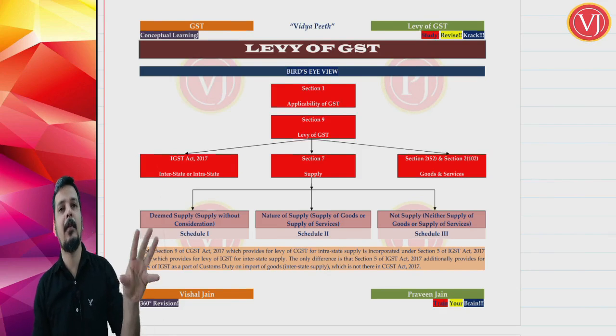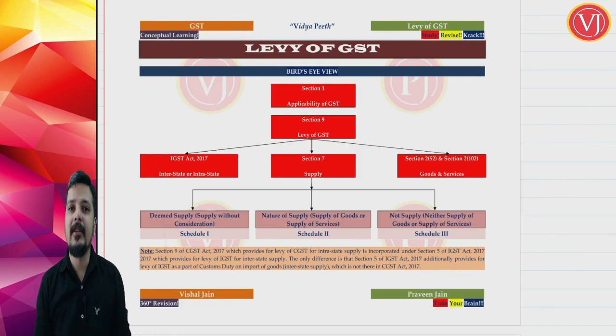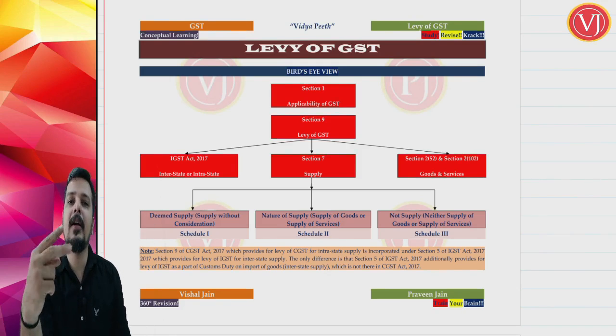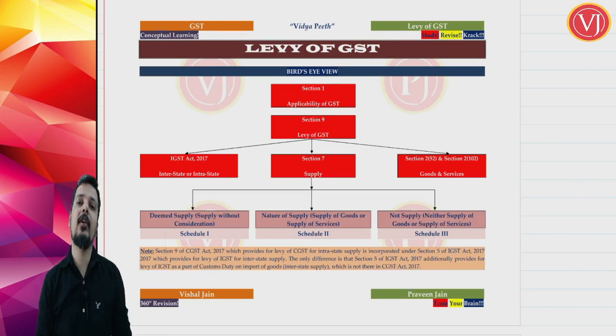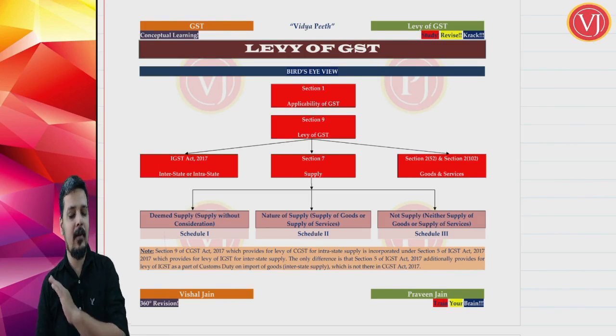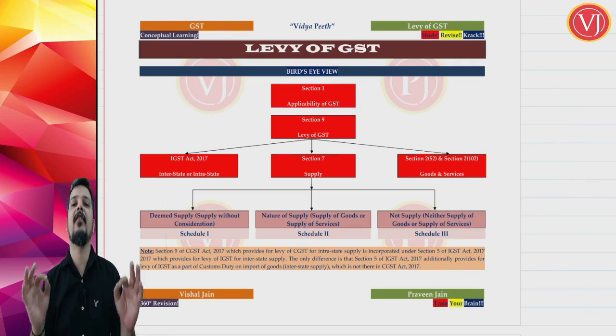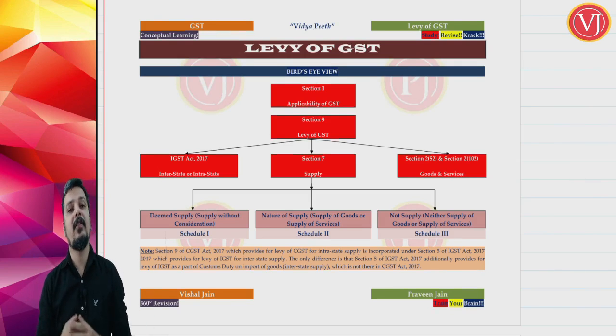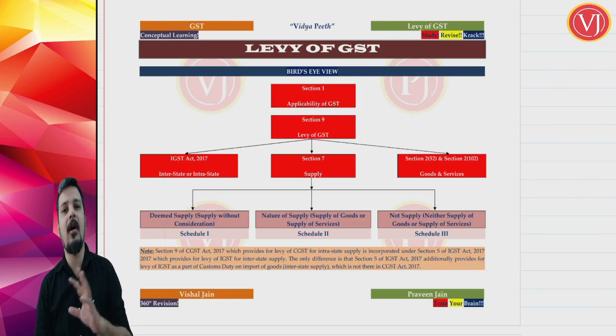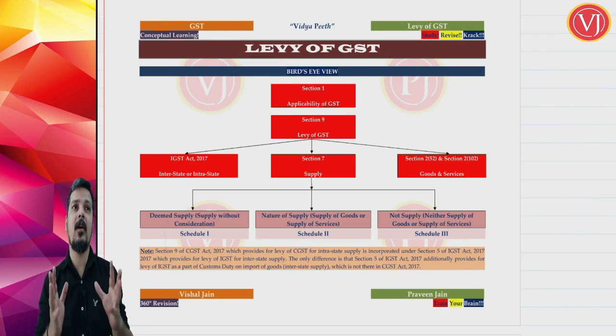You will know that our discussion will be of so and so concept. So there will be two important value additions that you will get when you see the bird's eye view. From now onwards, all the chapters will start with a bird's eye view. When you see it, you will know all the sections and rules that are there in the chapter, and more importantly, the second point, you will know the boundaries of these chapters.